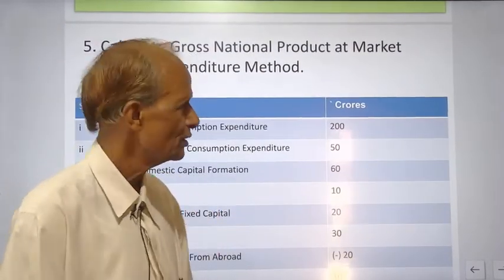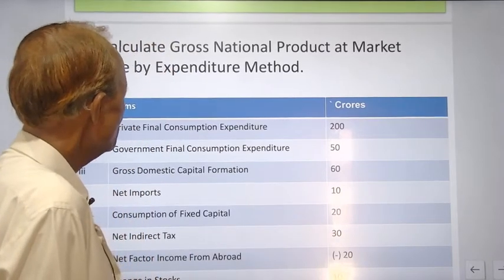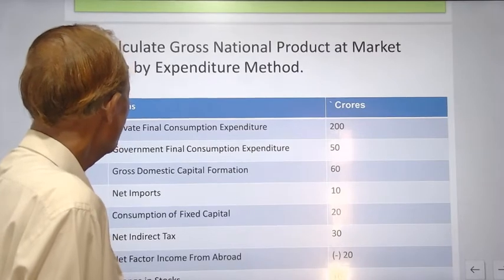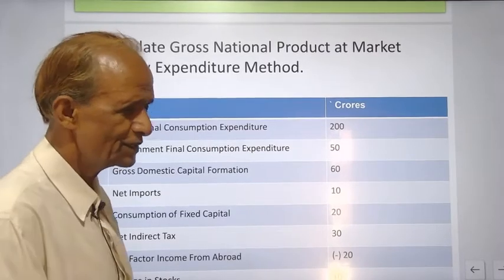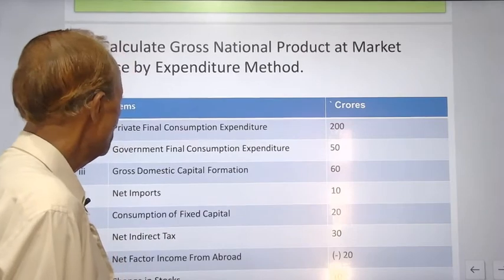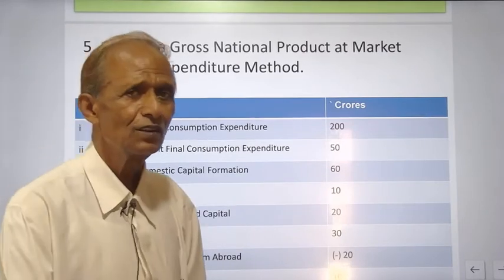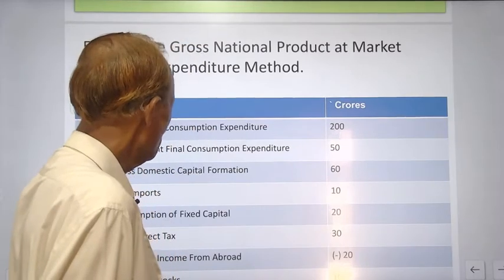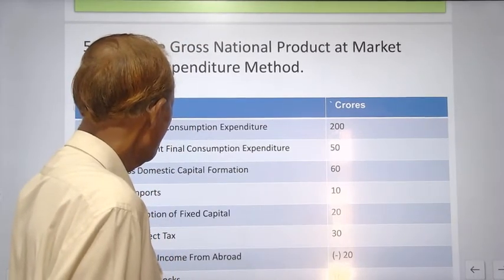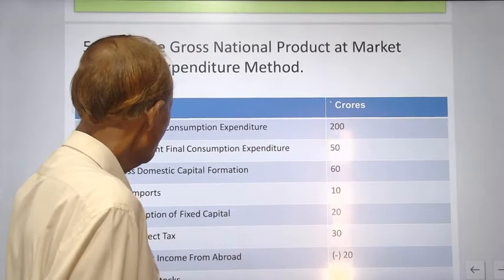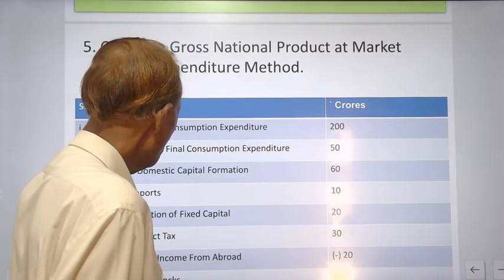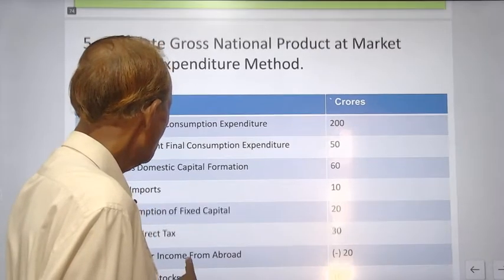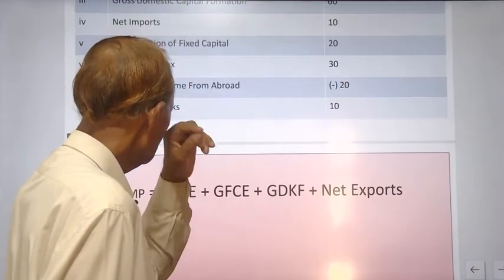calculate gross national product at market price by expenditure method. Items are the same. You are given private final consumption expenditure, government final consumption expenditure, gross domestic capital formation, net imports, consumption of fixed capital, net indirect tax, net factor income from abroad, and change in stock.